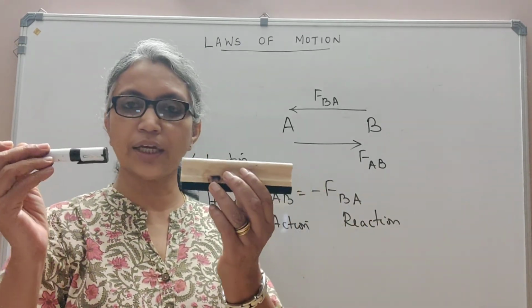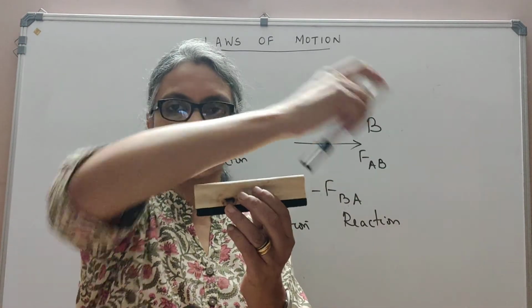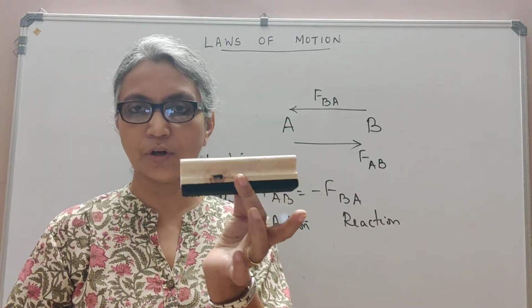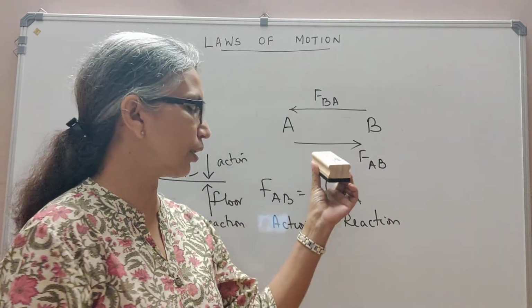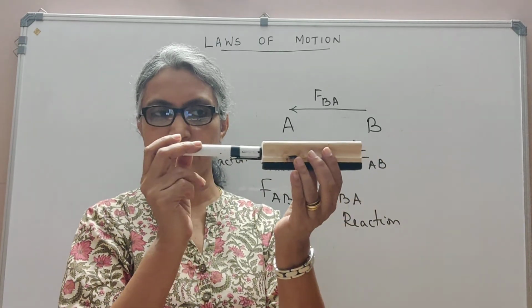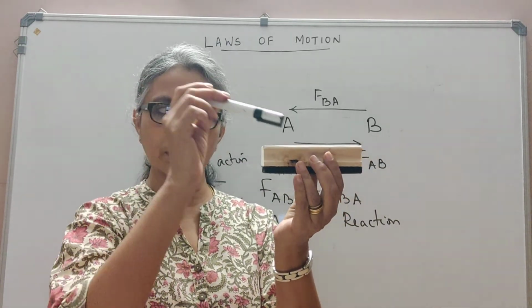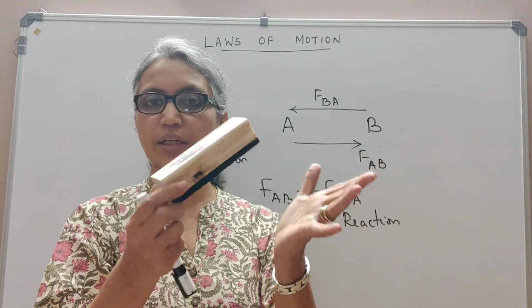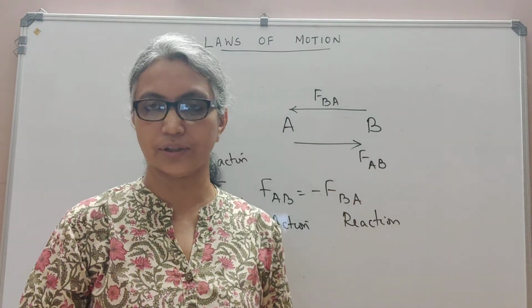If on the same body I have two forces acting in opposite directions with equal magnitudes, then the net external force on this body is zero. But in our case here, as I hit the duster with a pen, the action is on the duster and the reaction is on the pen. So you cannot say that the net external force on the duster is zero.